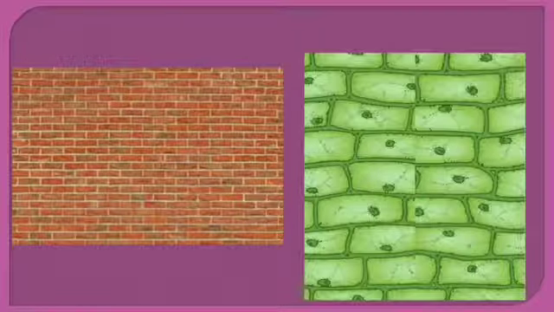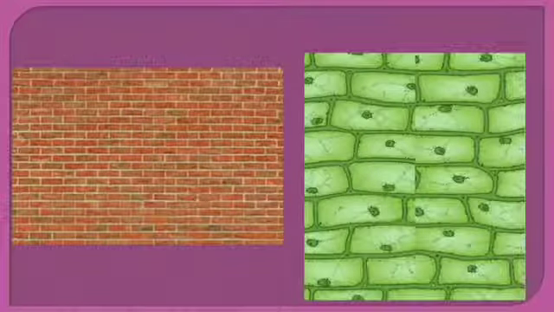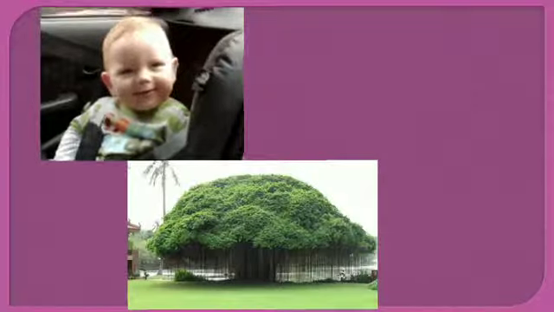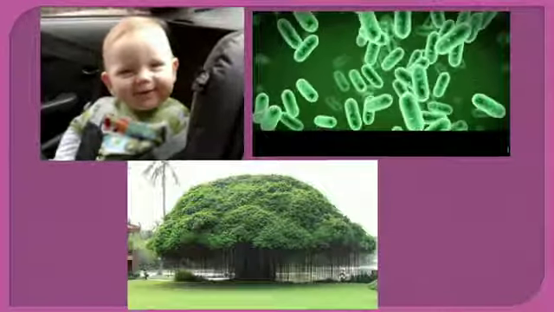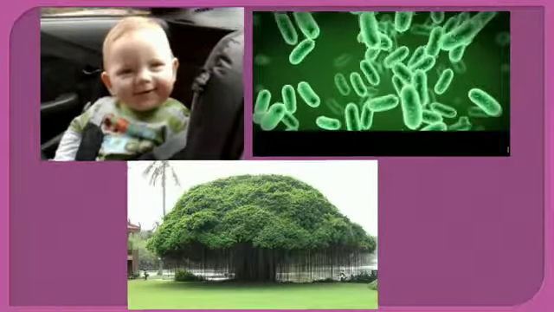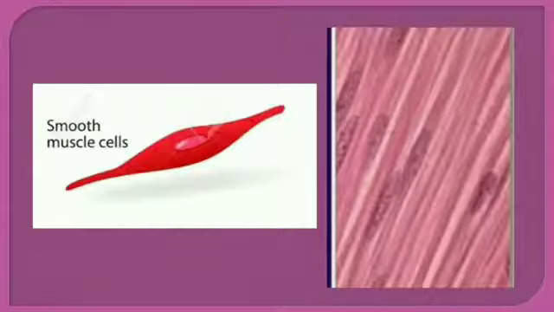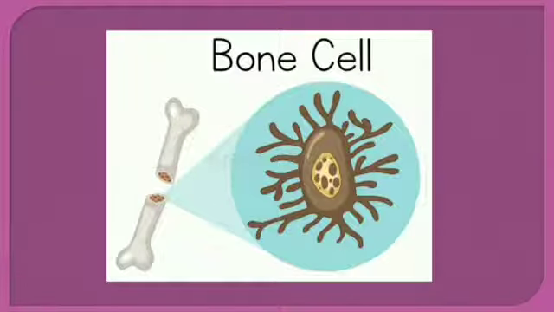Just as a house is made up of bricks, in the same way, a living organism is also made up of cells. Thus, cells are the basic building blocks of plants and animals. A baby, a banyan tree, and a bacterium look very different from one another, but they all are made up of tiny cells. Our nose, skin, muscles, and bones are made up of cells.